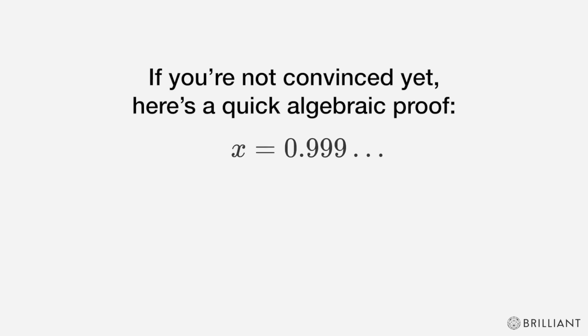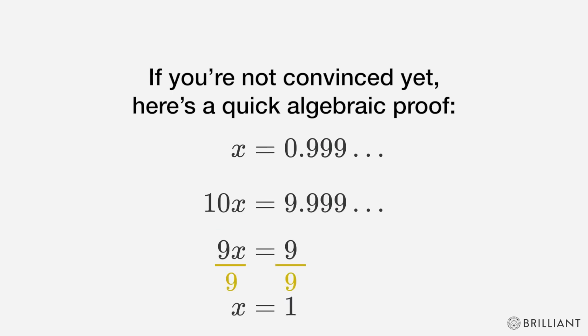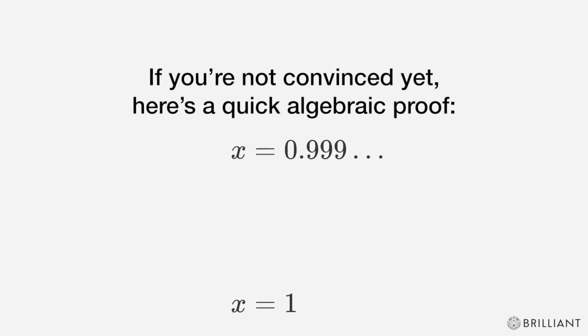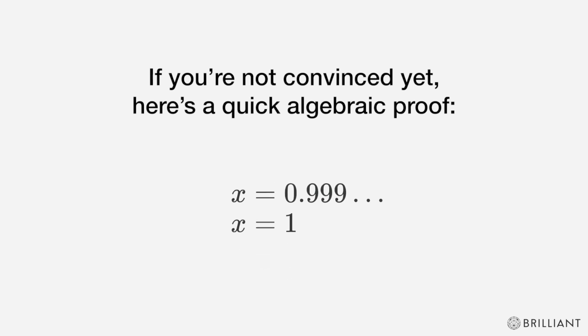If x equals 0.999 repeating, then 10x equals 9.999 repeating. If you subtract x from both sides, you'll get 9x equals 9. So divide both sides by 9 and you'll get x equals 1. Which means that x equals both 0.999 repeating and 1.